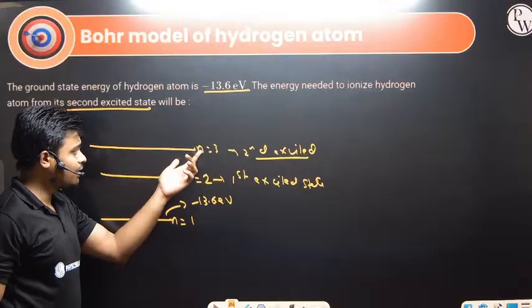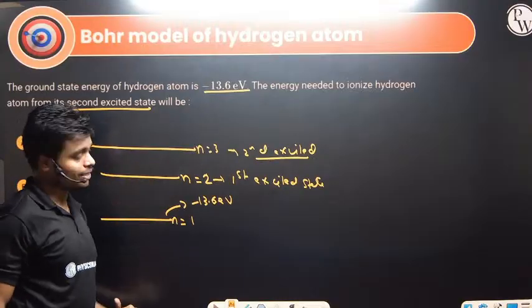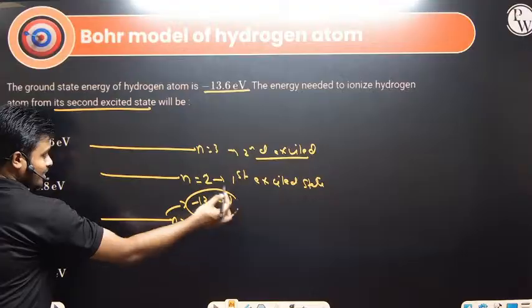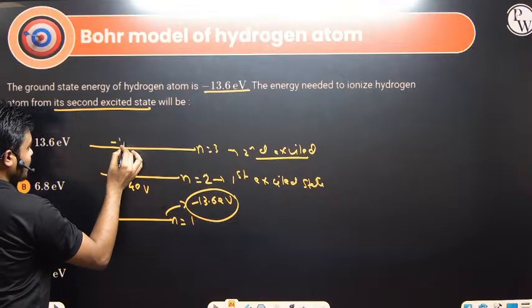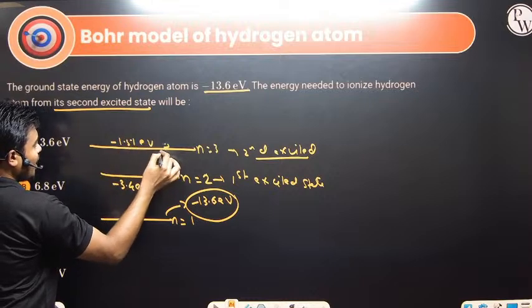This will be the third energy state but the second excited state. What is the energy? If this energy is minus 13.6, I told you this will be minus 3.4 electron volt, and this one is minus 1.5 electron volt. One electron is sitting over here.